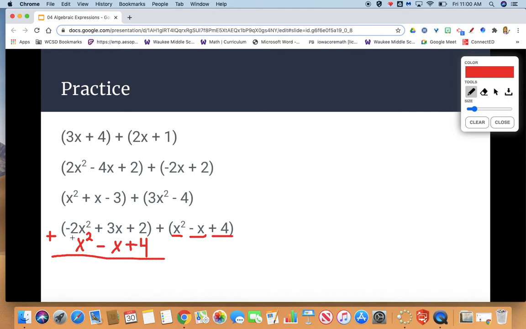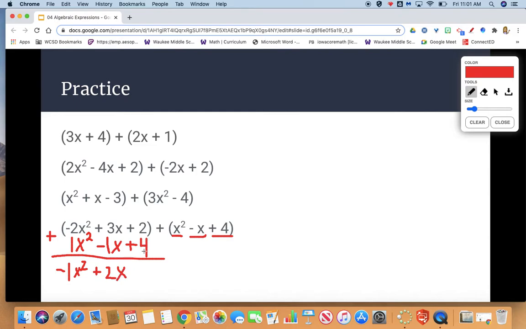Negative 2x squared plus 1x squared would give us negative 1x squared. That's the same thing as negative x squared, so you can eliminate the 1 or keep it. 3x plus a negative x. I know negative x is the same thing as negative 1x. 3 plus a negative 1 is a positive 2x.